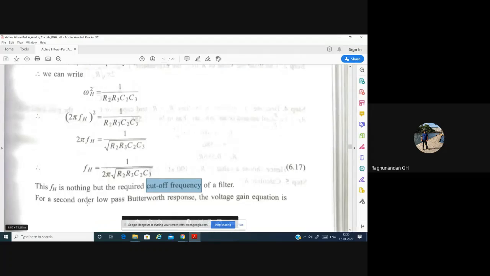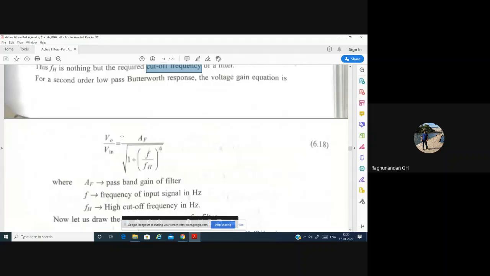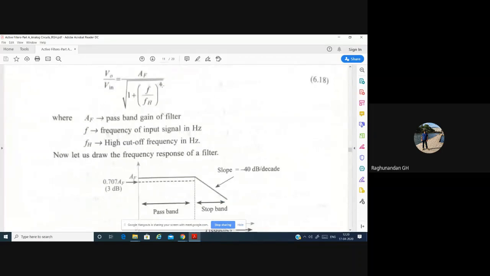So for the second order low pass Butterworth response, the voltage gain equation is V naught by V in equals AF by root of 1 plus F by FH to the power of 4. Just see the difference: there it was square, here it is to the power of 4. Second order is to the power of 4, the first order was to the power of 2.